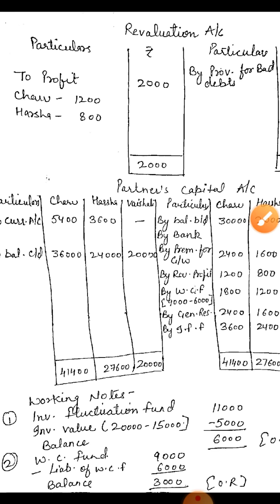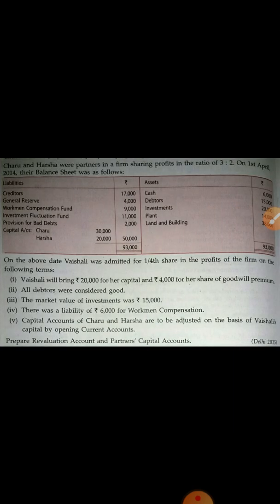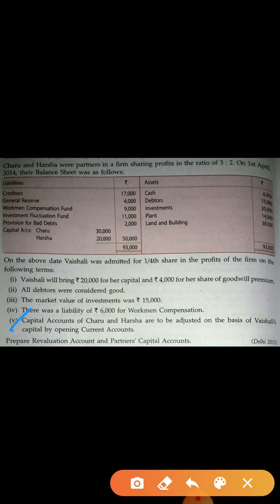Now children, the last is capital adjustment. Because this is an adjustment of capital question, you have to adjust the capital. In the question, the last additional information is given: capital accounts of Charu and Harsha are to be adjusted on the basis of Vaishali's capital by opening current accounts. You have to adjust on the basis of Vaishali's capital. And who is Vaishali? Vaishali is the new partner.